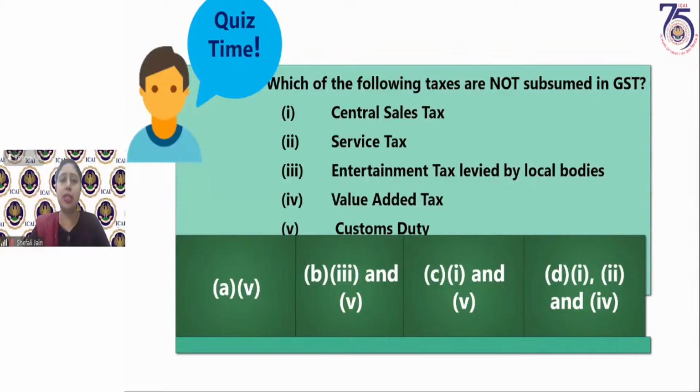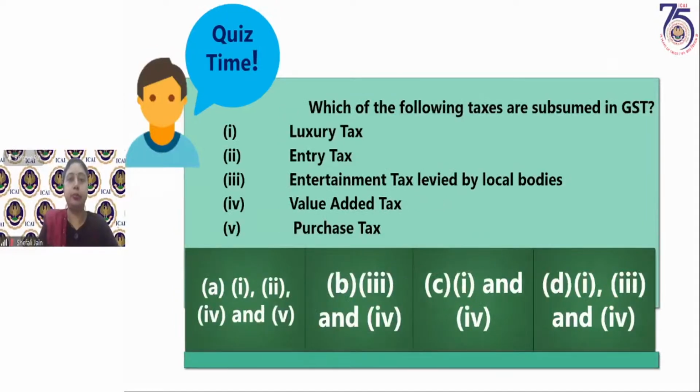Central sales tax, service tax, VAT, we know for sure that yes, these are subsumed. Customs duty, we are very sure that this is not subsumed because it is still being levied. Entertainment tax levied by local bodies was the only catch; it was not subsumed in GST. It was outside the purview of GST. So now Komal and Nagarju, both of you are right. You have answered it correctly.